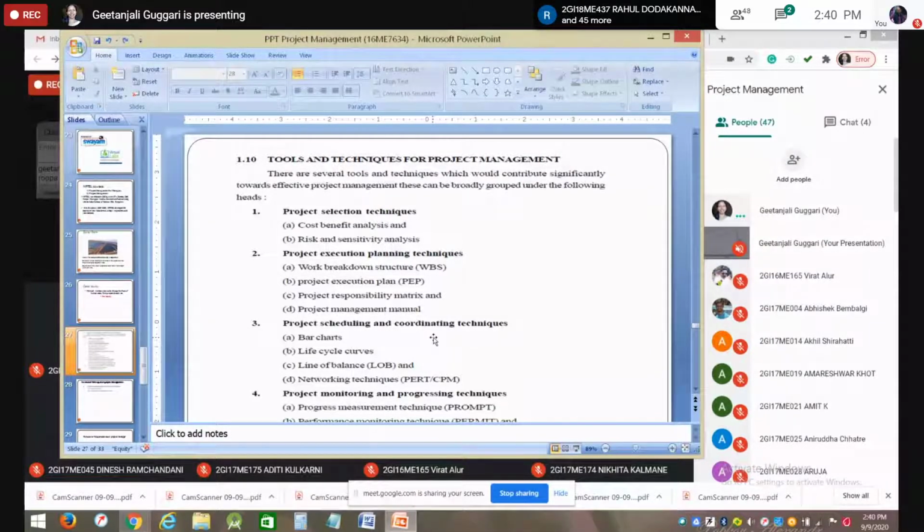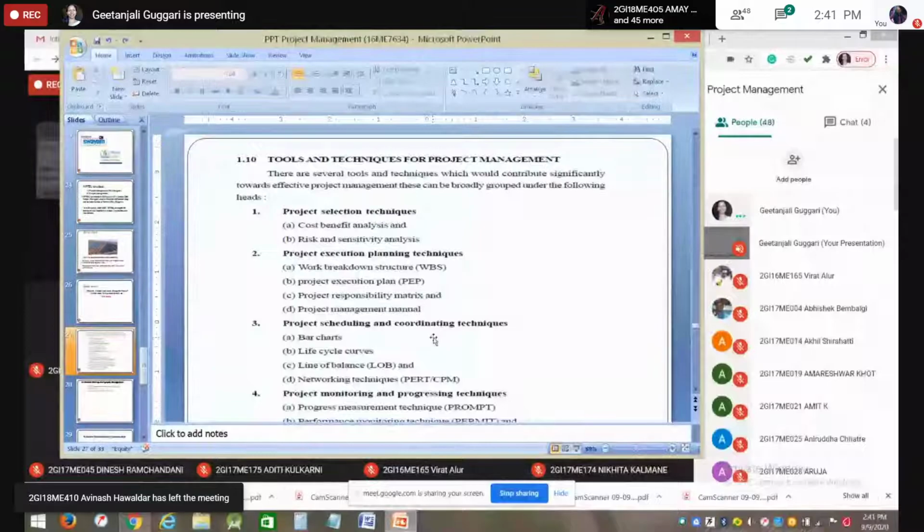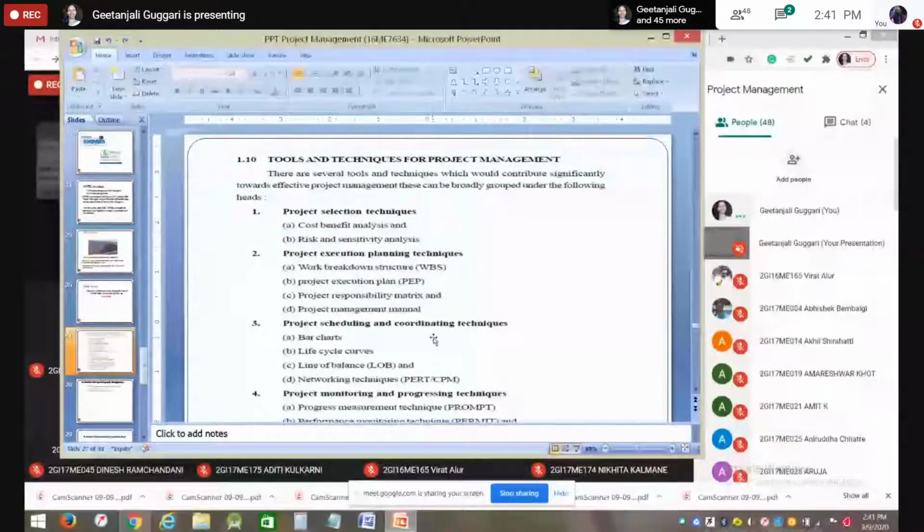The scientific techniques will only tell what is right, but you require a right understanding of the organization, the people in the organization, their mood, and a sense of what they need and what is required. The project manager has to decide, and select the techniques available in the following list.